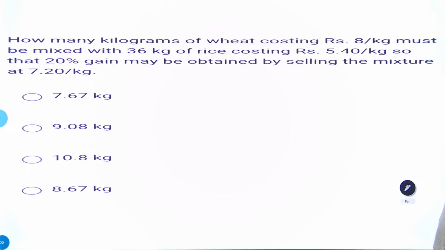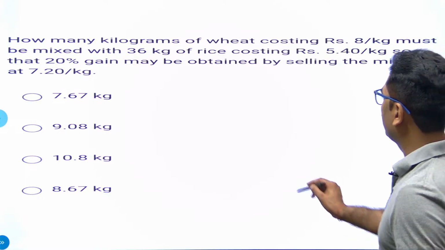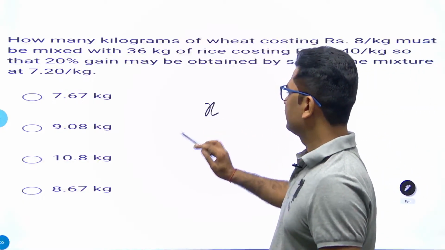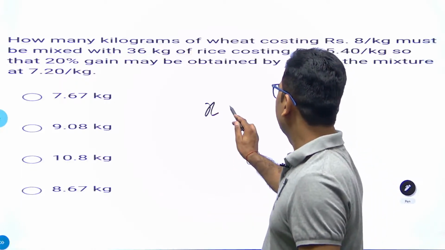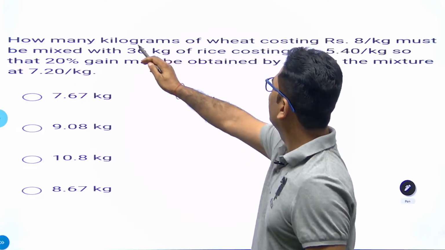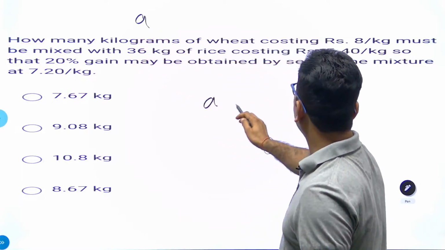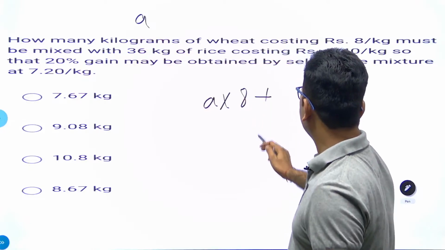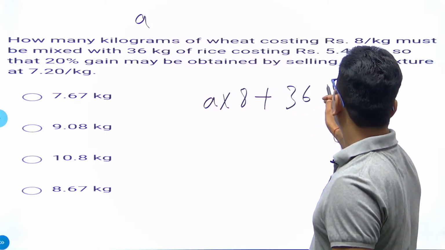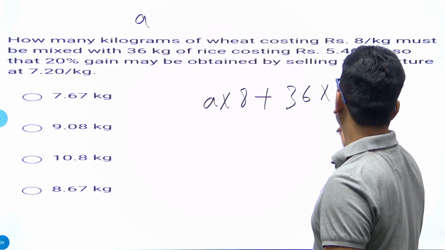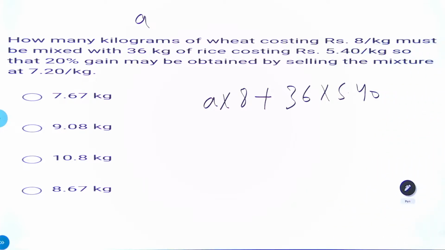How many kilograms of wheat costing 8 rupees per kg must be mixed with? So let how many kilograms be x. I will tell you a better method to solve this question. Presently we will solve it with the conventional method. Let it be a kg. How many a kilograms of wheat costing 8 rupees per kg plus 36 kg of rice into 5.4 rupees per kg. Mix so that the mixture contains 20%.